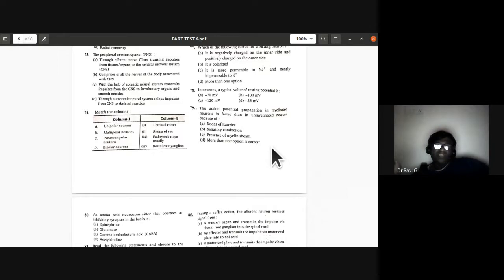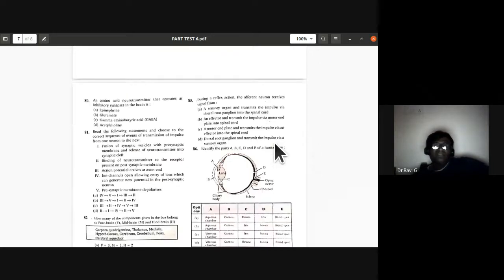More than one option is correct in case of this 79th as far as myelinated neurons and action potential propagation is concerned. It is faster.